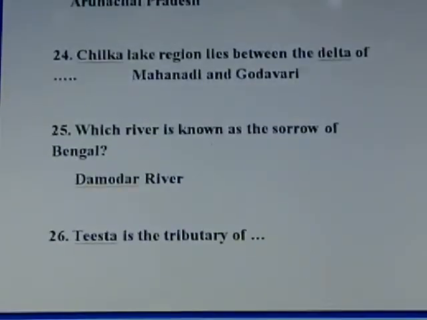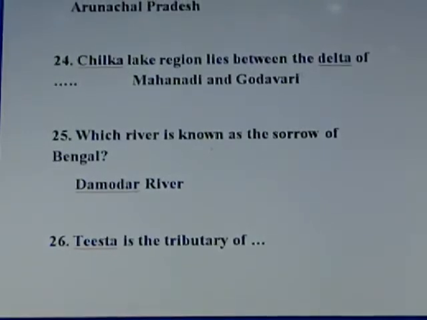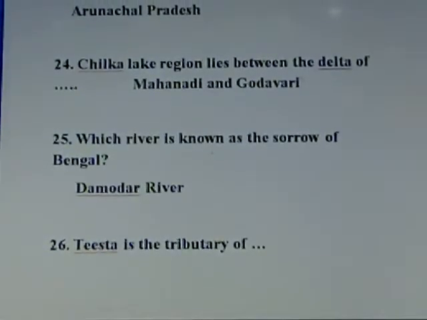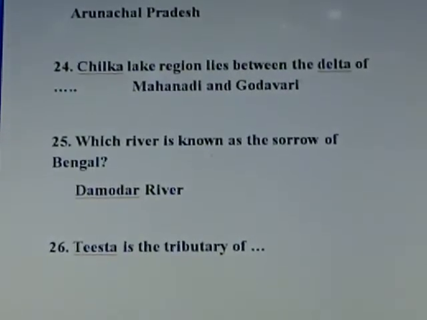Question number 24. Chilka Lake region lies between the deltas of? Answer, Mahanadi and Godavari. The Chilka Lake region lies between the deltas of Mahanadi and Godavari. Mahanadi and Godavari are east flowing rivers.